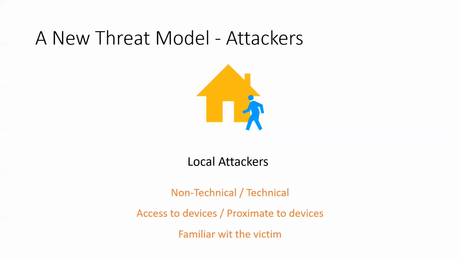While we consider such attackers, we also introduced a new type of adversary to smart home systems, which we call local attackers. They are residents of the home, but with a motivation to access devices they have not been granted access to. It could be a child trying to watch TV at midnight, a teenager trying to sneak out without being noticed, or a babysitter trying to go into areas they are told not to. They could be technical or non-technical, and they could have physical access to devices, or simply be near devices. Local attackers have a new dimension of attack in which they can interfere with sensors and thus affect the effectiveness of access control systems. In addition, they often know their victim well and spend time with them, which gives them extra advantages in launching impersonation attacks.